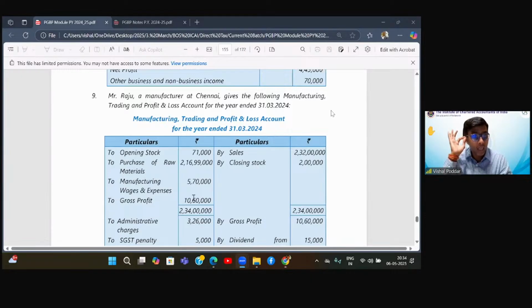And that itself is a very big achievement, students. Mind you, people keep PGBP as an optional. If you are able to solve even 75-80% correctly in the first go, having done PGBP in your life for the first time, that is a big achievement. You should tap your back. With practice, it will be 100% right.